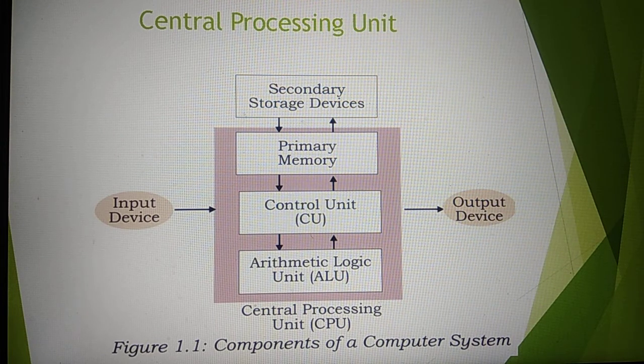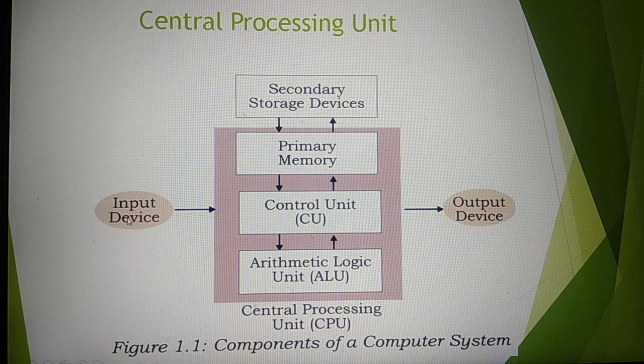Now we will see the life cycle of CPU. Now we will see how CPU works. First of all, CPU takes input from an input device.